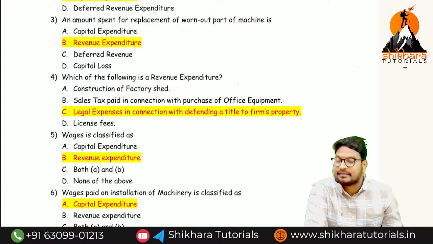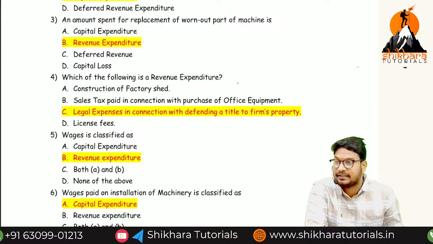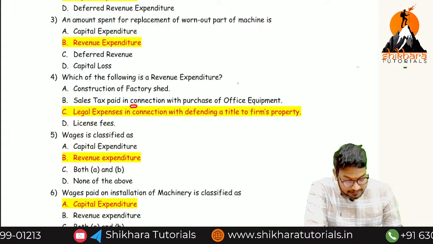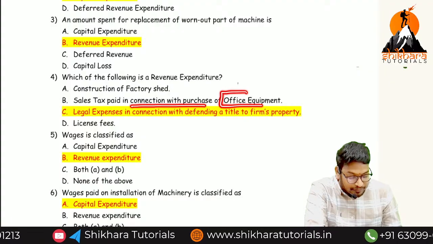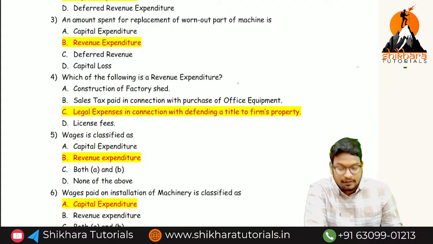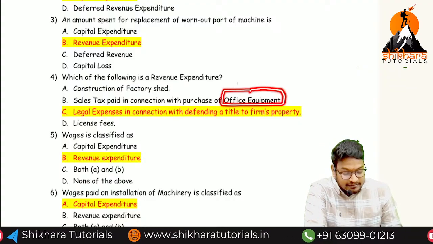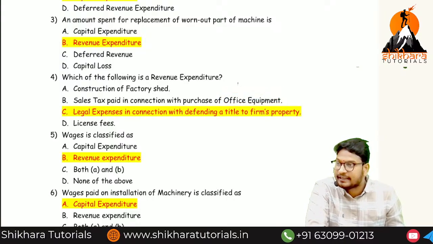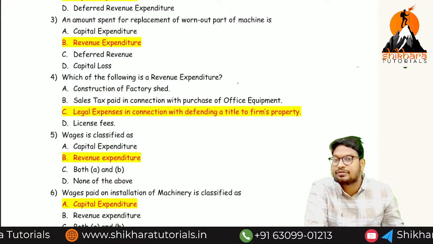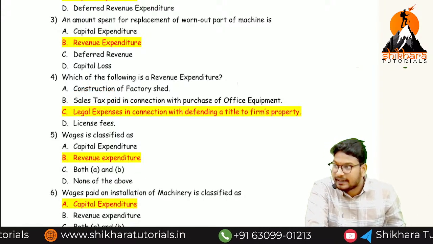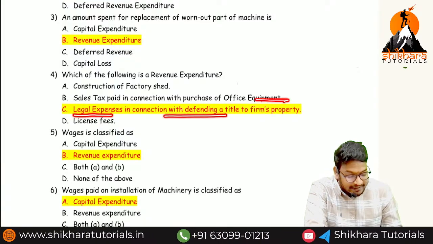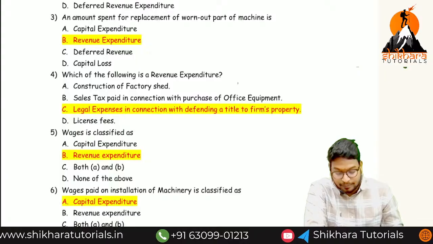Construction of a factory shed is called capital expenditure. Next one, sales tax paid in connection with the purchase of office equipment. We have paid the taxes for the purpose of the asset. That is the reason this is called capital expenditure. Okay, guys? If we are paying the sales tax for the purpose of goods, it is called revenue expenditure.